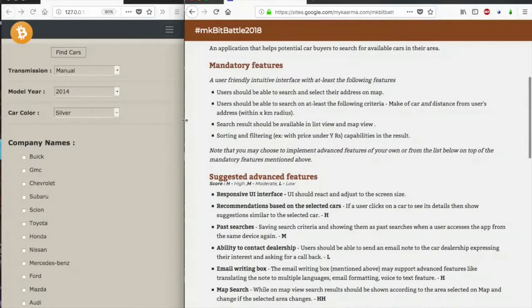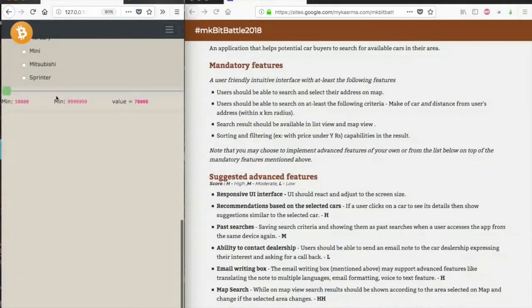Not only can he search on make of car, he can choose all the cars, and he can also search on the basis of color, the year in which the car was made, transmission, and also he can choose the price range that he wants. So these are all the functionalities covered.